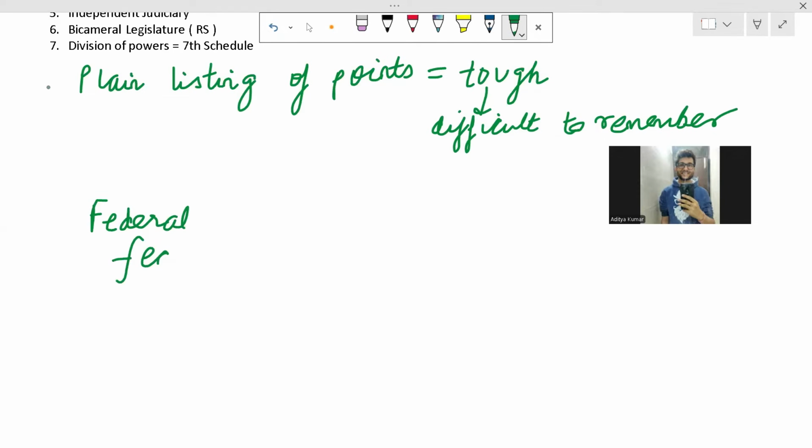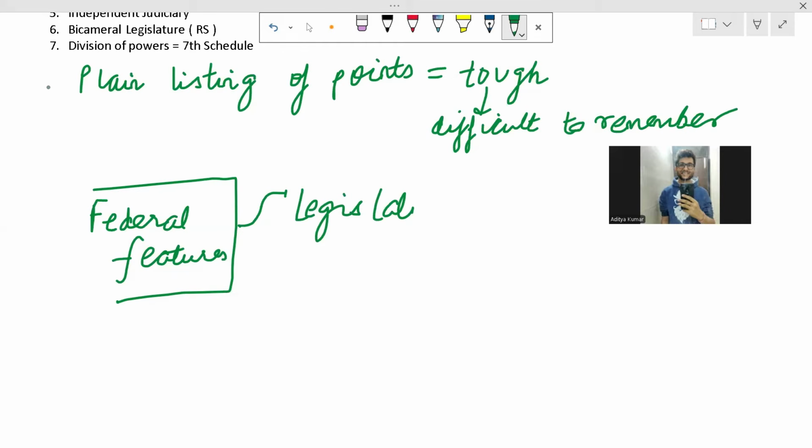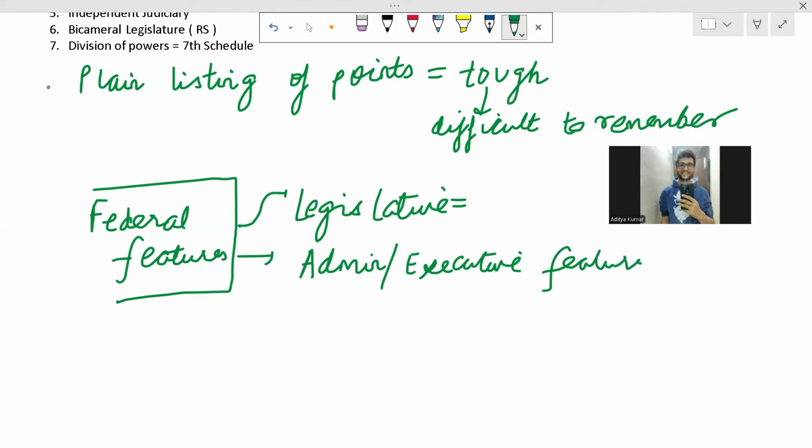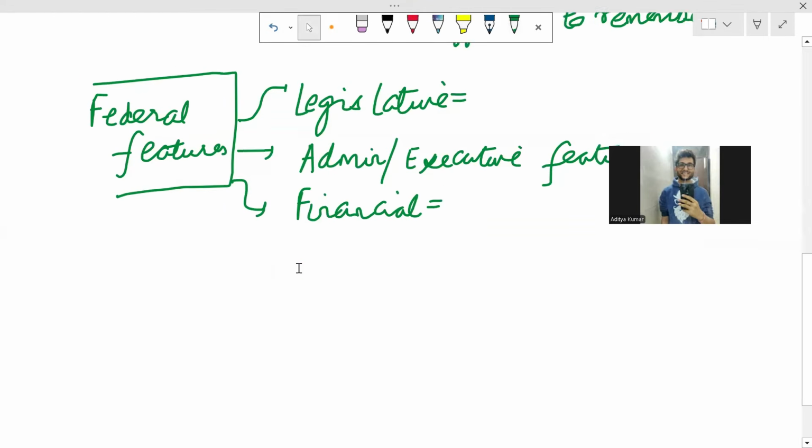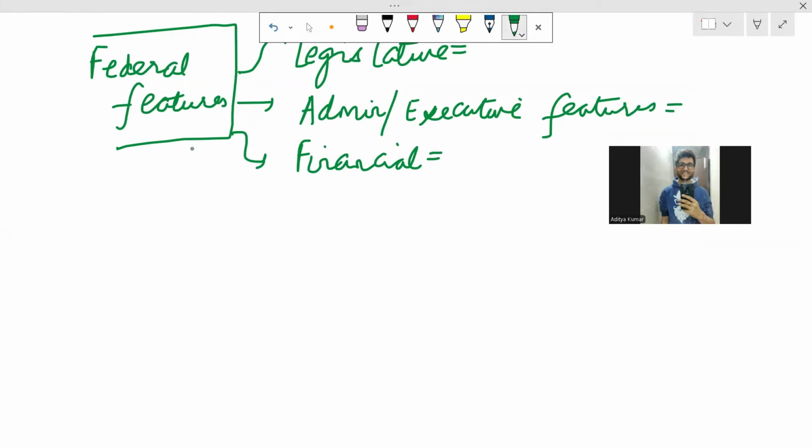Fine. Now, what if we can divide the federal features into 2 or 3 themes which are easy to remember? So we can divide into legislative features, administrative or executive features, and financial features. Fine.